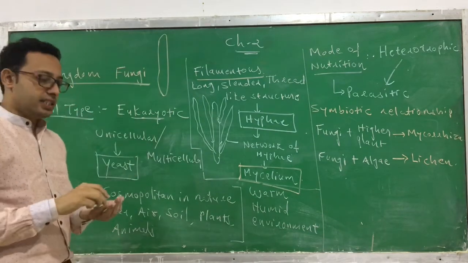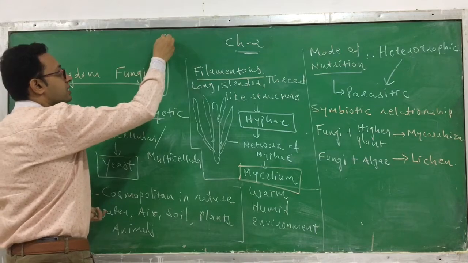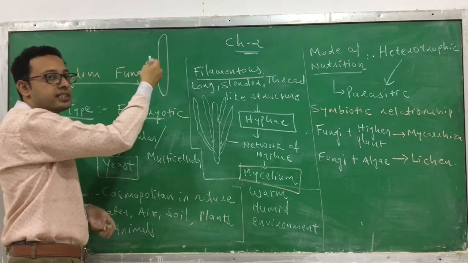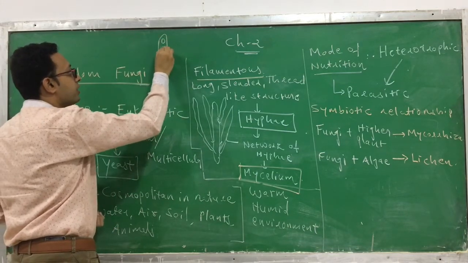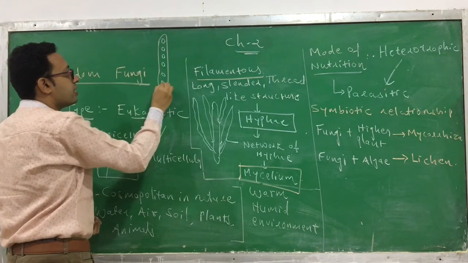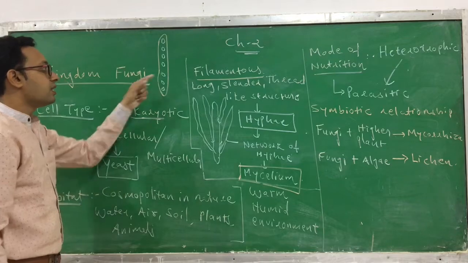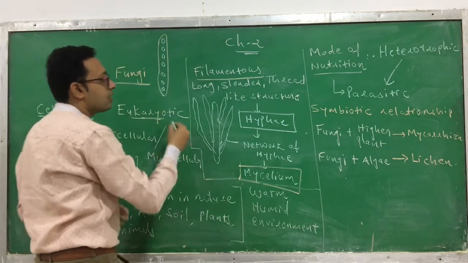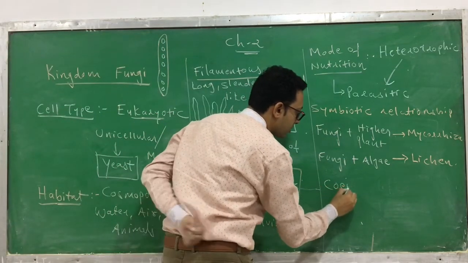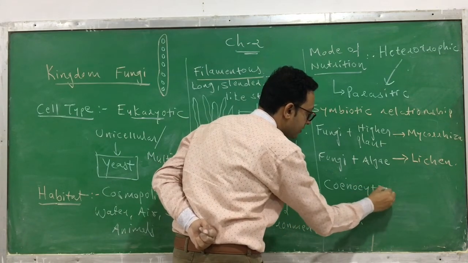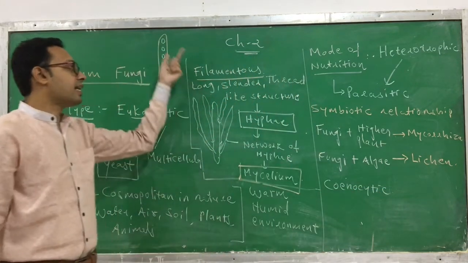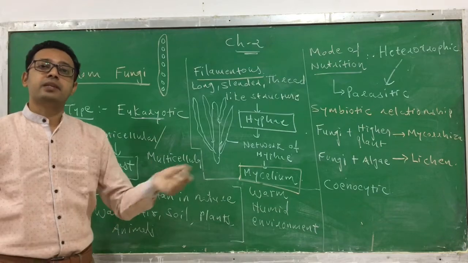In some fungi, this is the cytoplasm of it. This is a cell, this is the cytoplasm, and many nuclei are present in it. So here you can see a multinuclear condition arises in the cytoplasm. Such fungi are called coenocytic fungi, because multiple nuclei are present in it.